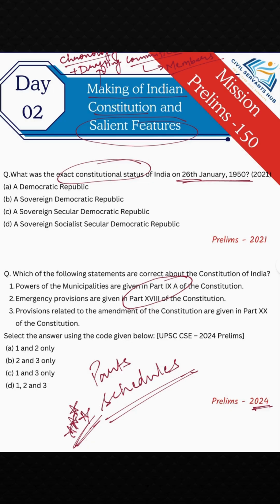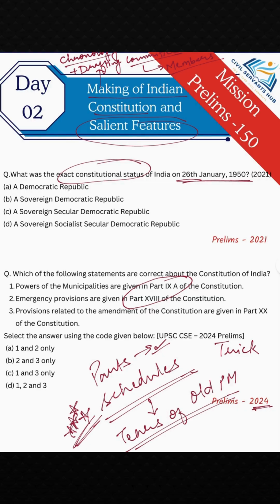What are the special provisions related to that particular schedule, when the schedule came into force, all that you need to have clarity upon. Okay, so yes, in this particular question they have asked about which part is related to what. So a simple table you can have, and you can just remember that. You can even have a trick related to it. Like the trick for schedules which everybody follows is Tears of Old PM.